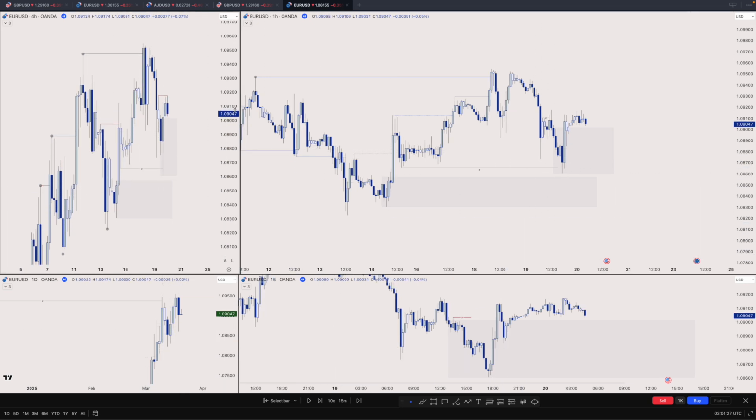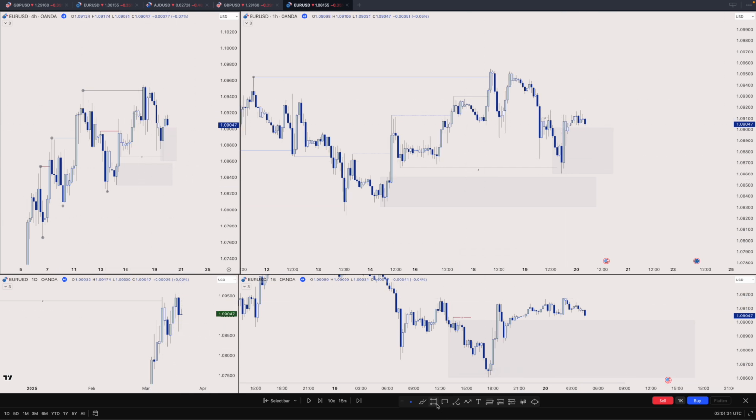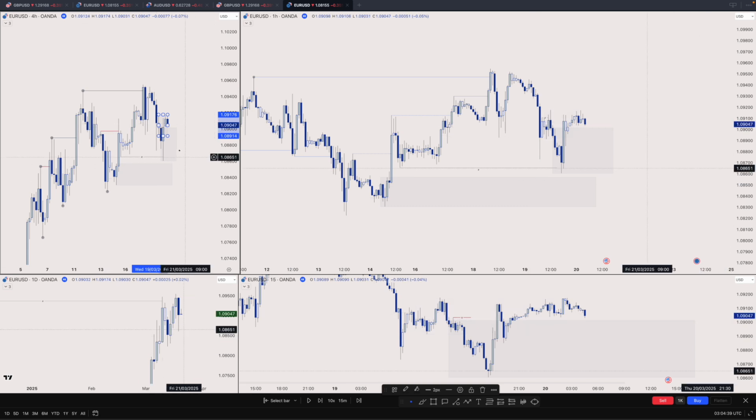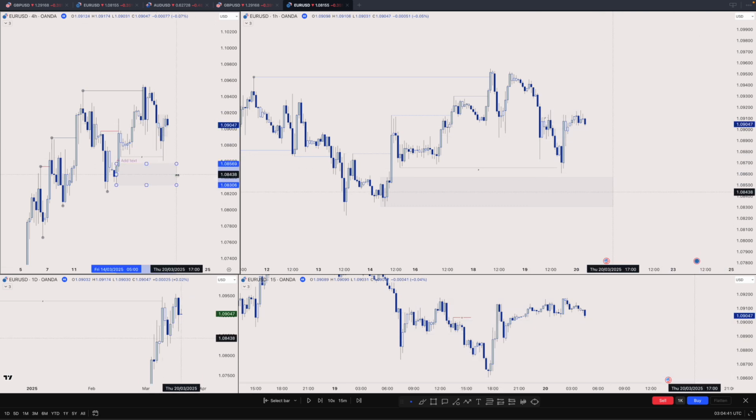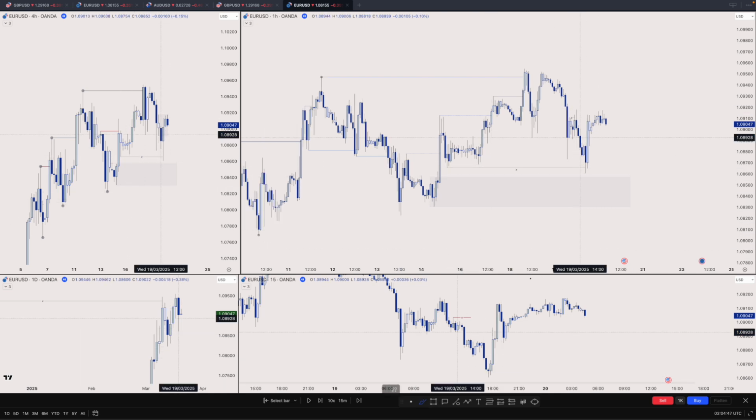Oh, sorry, we don't have that 4 hour change of character, so still supply is in control, right? Because we have that minor supply on the 4 hour, which is still in control. So yeah, still sells are valid, but there is a risk now to trade against this sell side liquidity sweep, because anytime we can see that kind of move, especially with these equal highs to target, right?